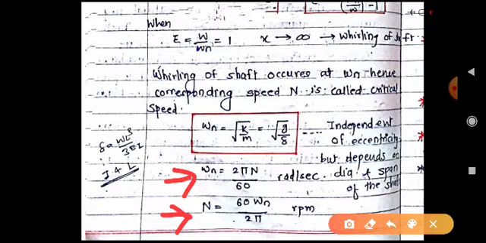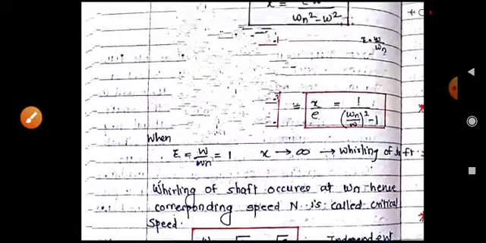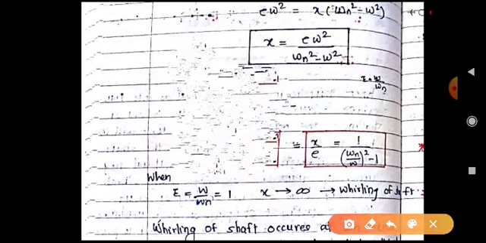It depends on two factors, that is k and m. It does not depend on the eccentricity. It depends on the diameter and the span of the shaft, and does not depend on the eccentricity of the shaft. So you can see that we have to operate at a speed, like if we start from here,